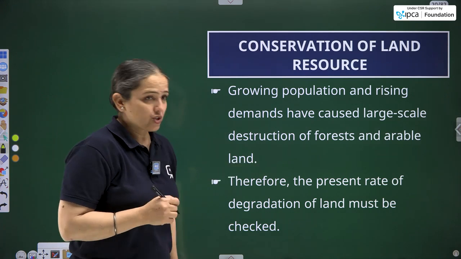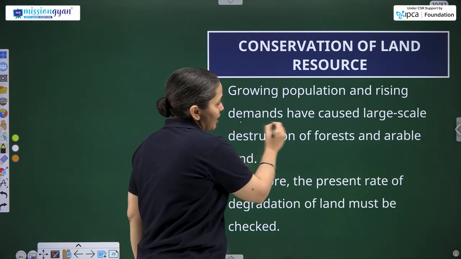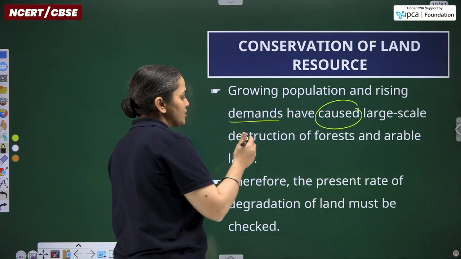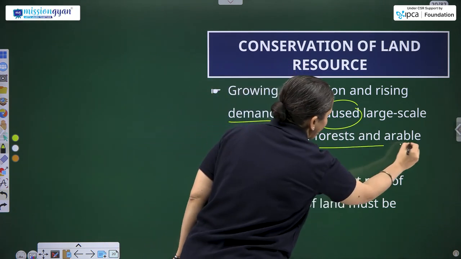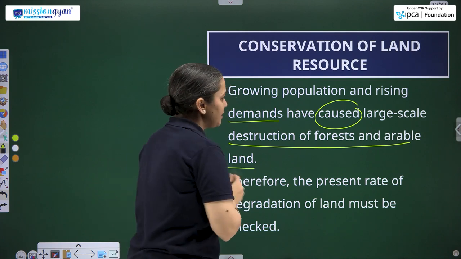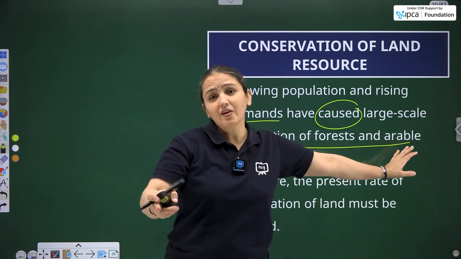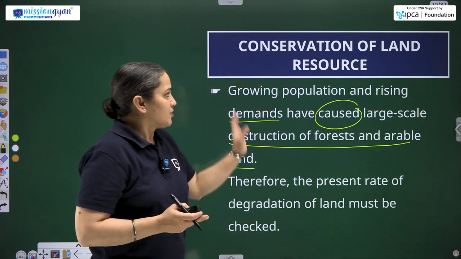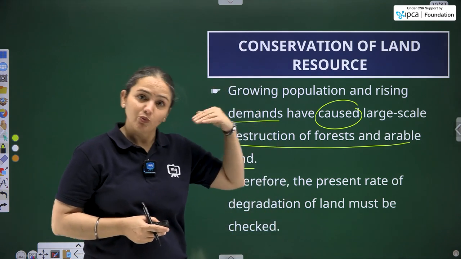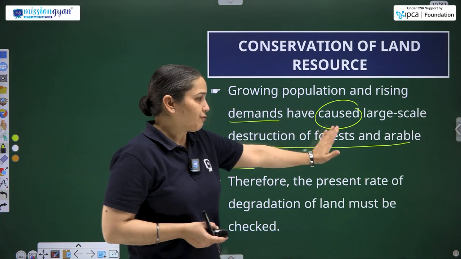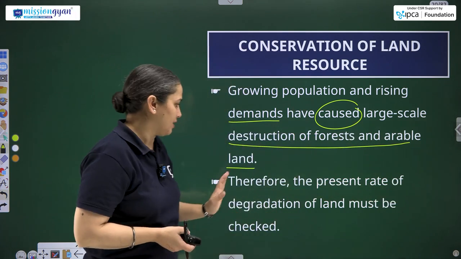So growing population and rising demands have caused ये कारण बनाया किस चीज़ का, large scale destruction of forest and arable land. Arable land, a land on which agriculture can be done. So growing population with their growing demand has drastically depleted the forest and the agriculture land.